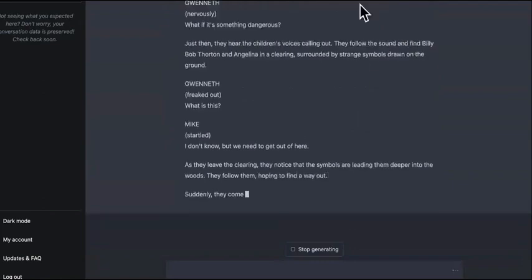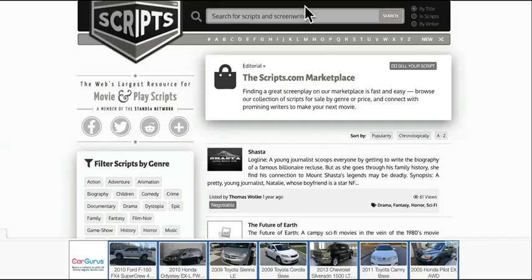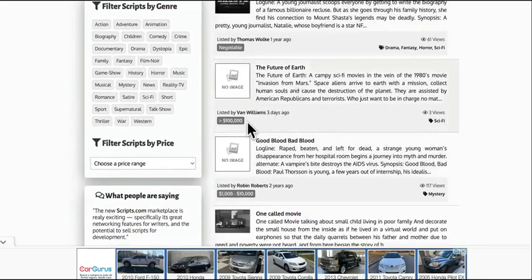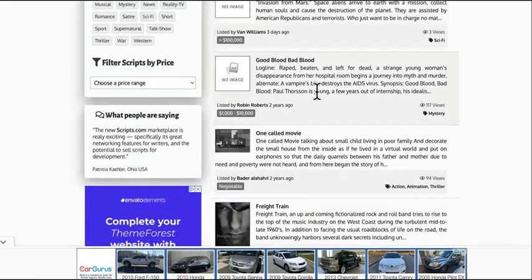And where would you upload this movie script? You would come over here to this site called scripts.com. It's a marketplace. And as you can see, this one right here, they're trying to sell. It was listed 3 days ago. It's called The Future of Earth. I don't know if it's going to get sold, but as you can see, some can be on here for 2 dang years, but it got 117 views. Maybe one day somebody will pick it up.